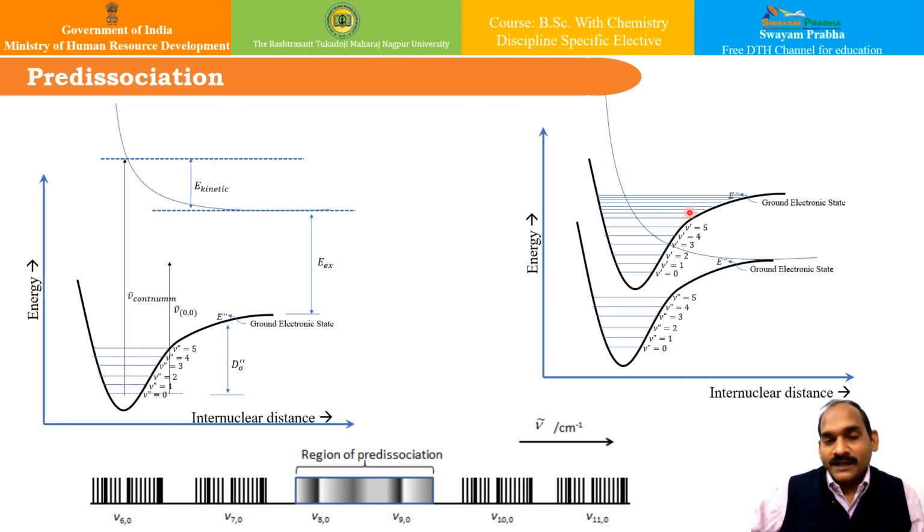And in the region above this crossover point, the normal transitions can be resumed. Therefore, in conclusion, the dissociation energies of an excited state molecule can be obtained by the Birge-Sponer plot, and the ground state dissociation energies can be obtained if the excitation energies of the atoms are known. In certain cases, the phenomenon known as pre-dissociation is observed, and this happens when there is a crossing of potential energy curves in the excited state. That is the example we have seen over here. Now this can be explained based on the further models of molecular orbital theories.